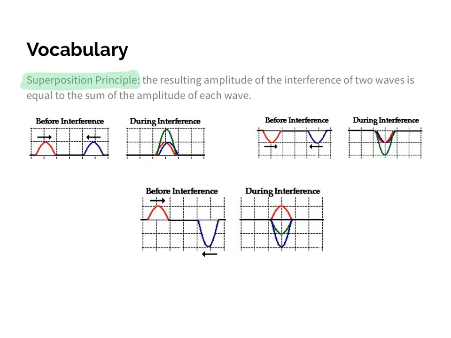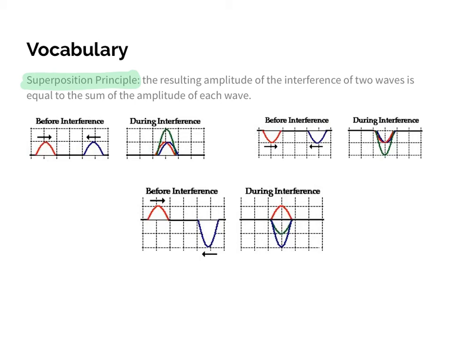So again, what makes waves unique is that when they interfere with each other, they are not reflecting, they are passing through each other. But the point at which they pass through, depending on the wave's phase, whether they're a crest or a trough, is going to dictate whether we have constructive or destructive interference. For constructive interference, they're going to form a larger amplitude wave at that point of interference. For destructive interference, it's the opposite. They're going to form a smaller wave of an amplitude that's related to the two.